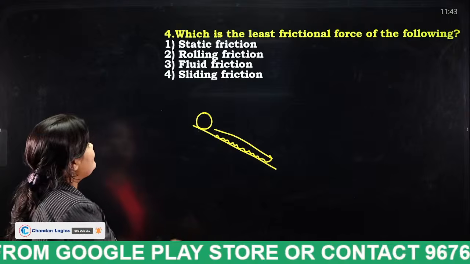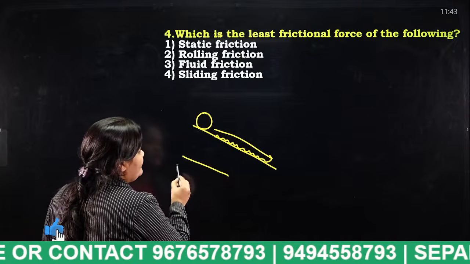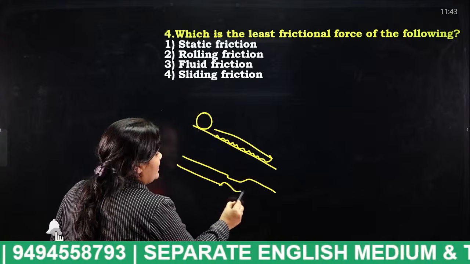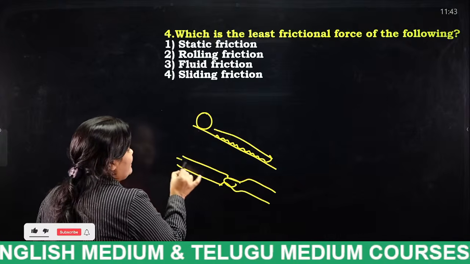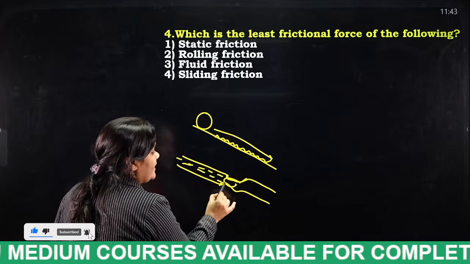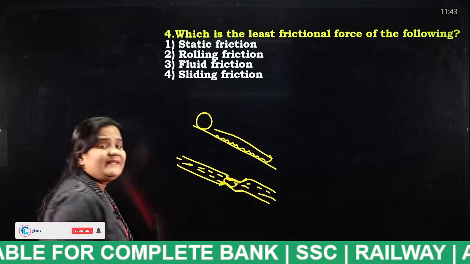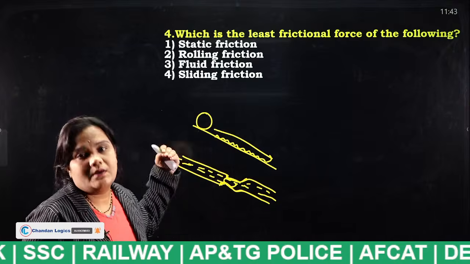Okay, in a similar flow, what is fluid friction? For example, this is a capillary tube. This is nothing but frictional force. So if the liquid is flowing in this, this is a friction actually. There is an obstacle here. Even though it will flow, the flow of that liquid will be somewhat less when compared to the first.